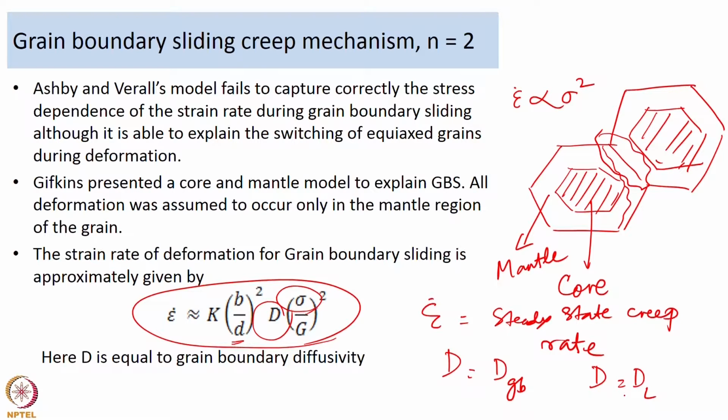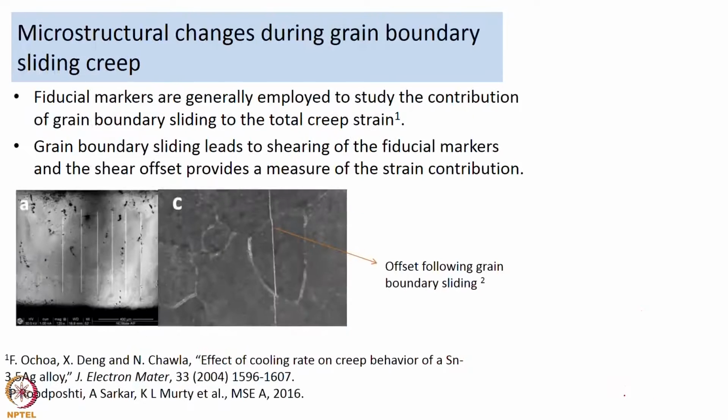So, the grain boundary diffusivity is what is applicable to the grain boundary sliding deformation mechanism. Now, how do you know that the material has experienced grain boundary sliding? Of course, one way is by determining the p value and the n value, but in addition to this, just like giving evidence in the form of microstructural evidence, something that we discussed in the Newtonian viscous creep mechanism, a similar concept can be applied here.